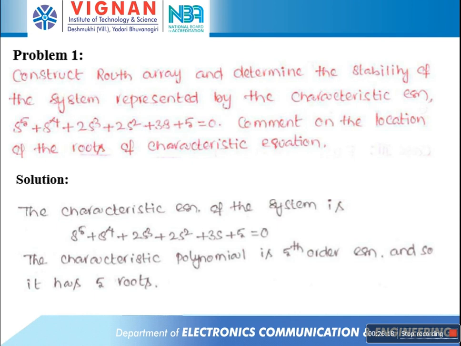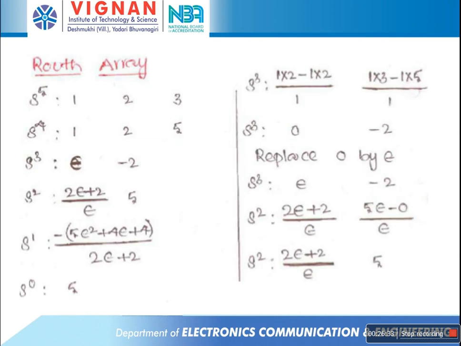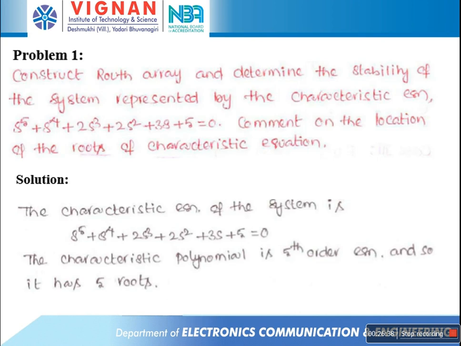So what is the given characteristic equation? It is a fifth order characteristic equation, so it has 5 rows. It can be arranged in the form of 2 rows, that is, the s power 5 row and the s power 4 row. The coefficients of the s power 5 row are 1, 2, 3. The coefficients of the s power 4 row are 1, 2, 5. The s power 5 row has the even order coefficients, and the s power 4 row has the odd order coefficients.